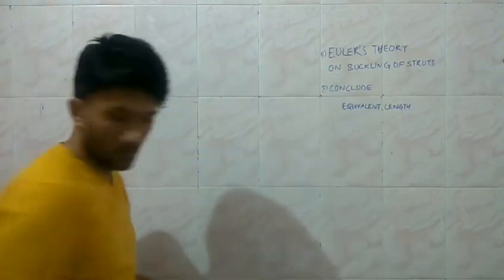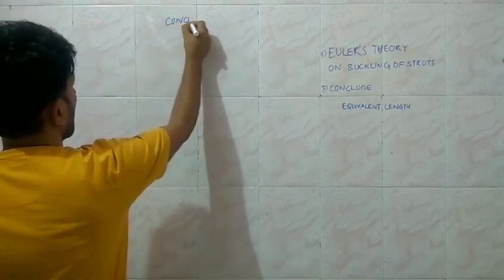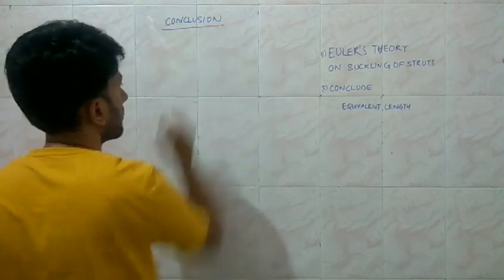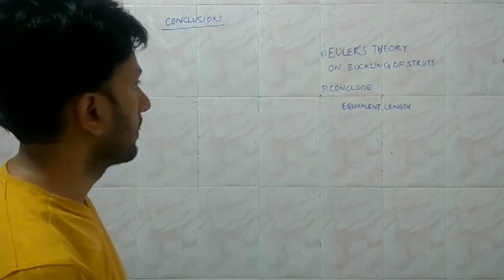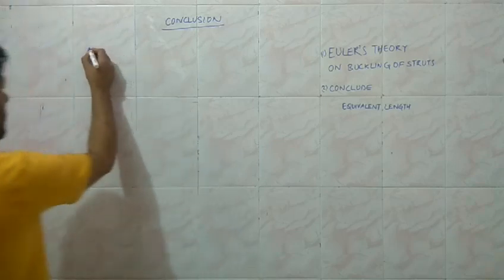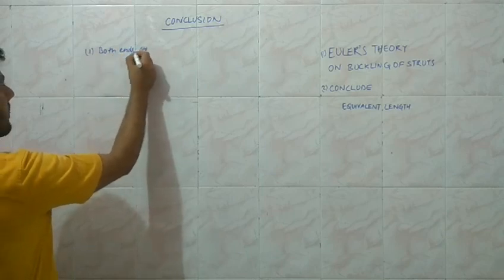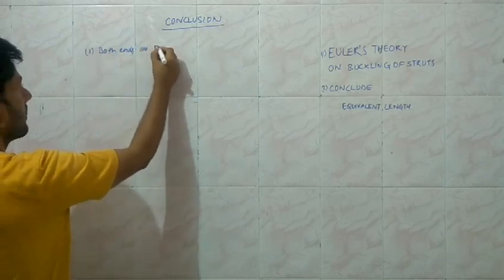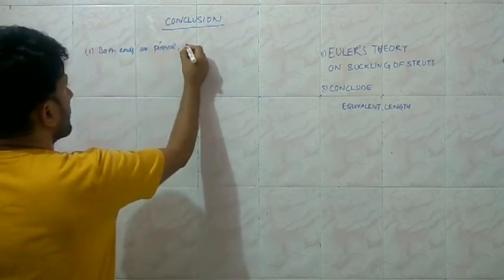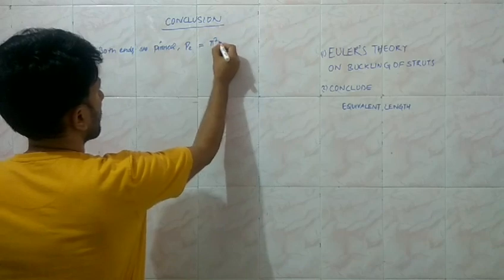So we have discussed this, and now we will conclude. Conclusion on Euler's theory on the buckling of the struts, where we have identified the value of the critical load. So the first was when both ends are pinned. When both the ends are pinned, then the value of the critical load, Euler's load, is equal to pi square